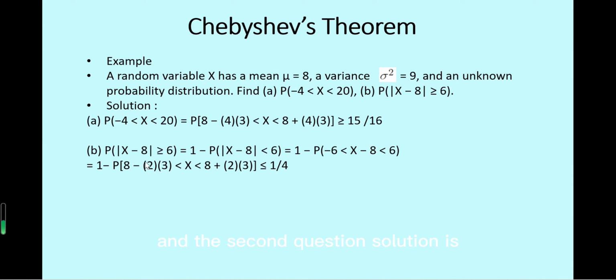The solution to the second question: the probability that the absolute value of x minus 8 is larger than or equal to 6 equals 1 minus the probability of this term being less than 6. This term being less than 6 is actually the probability of x minus 8 between minus 6 and 6. So 6 is 2 times sigma, right? So the form is 1 minus the probability of x between the mean minus 2 sigma and the mean plus 2 sigma. So the result is less than or equal to 1/4.